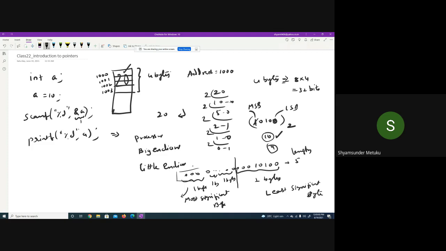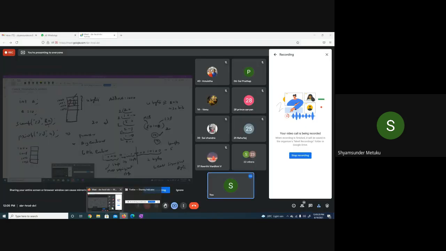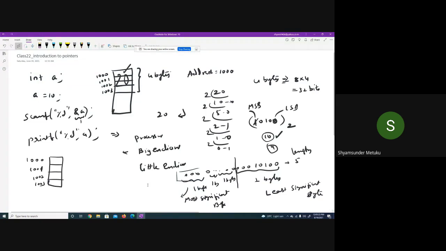Is it okay? So coming to the Big Endian, when the memory is allocated for 4 bytes, this is 1000, this is 1001, this is 1002, this is 1003. Now the question is, what should I save here?